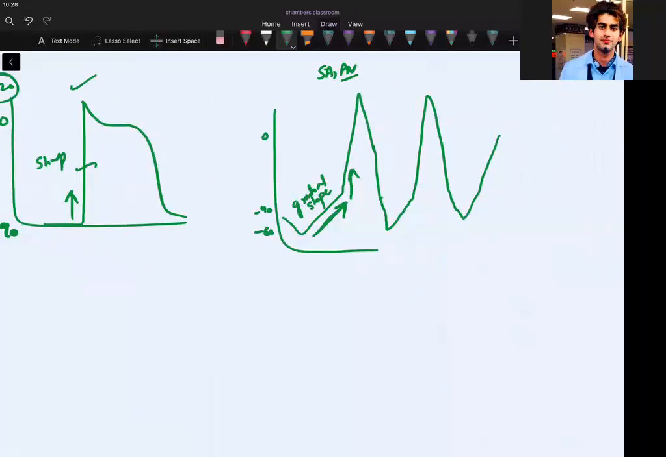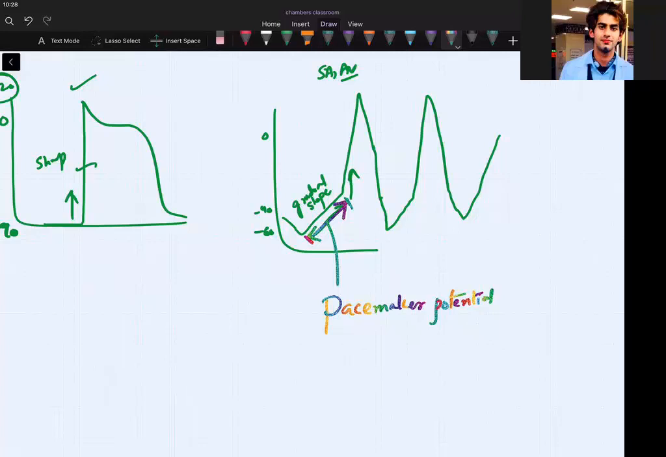This gradual slope, let me take a sparkle pen. This gradual slope from here to here is called pacemaker potential. So if a pacemaker potential reaches minus 60, will it fire? Firing will occur, and then you will have a sharp upstroke. Sharp upstroke. Are we clear?